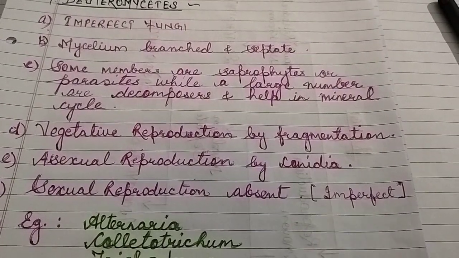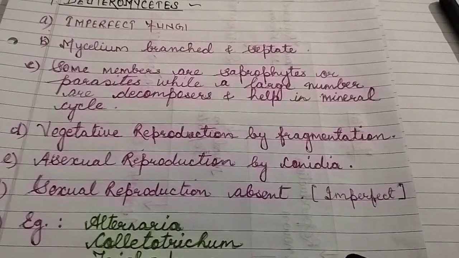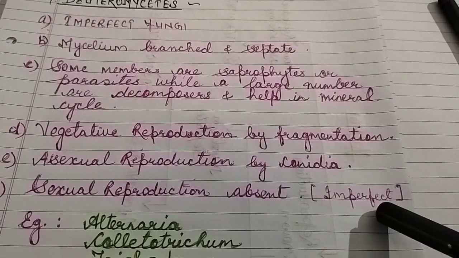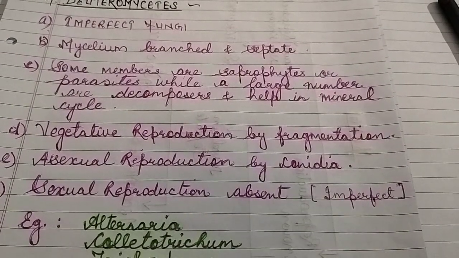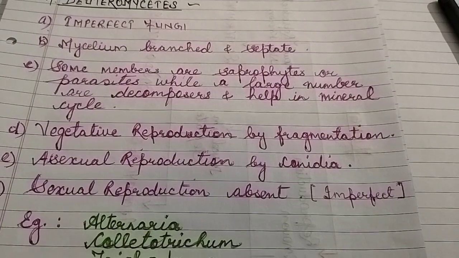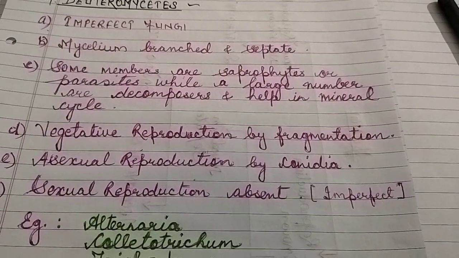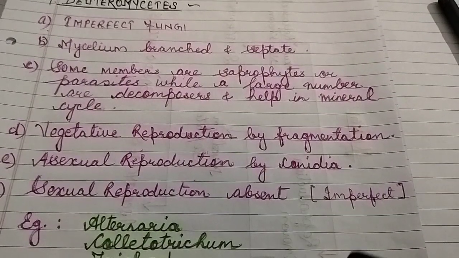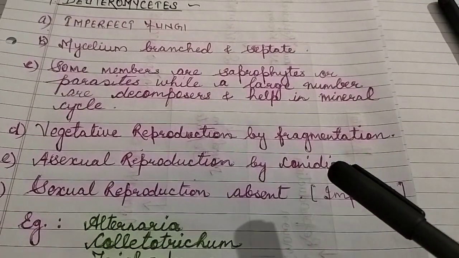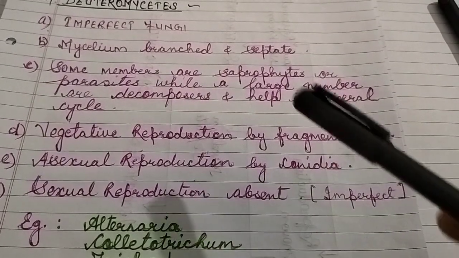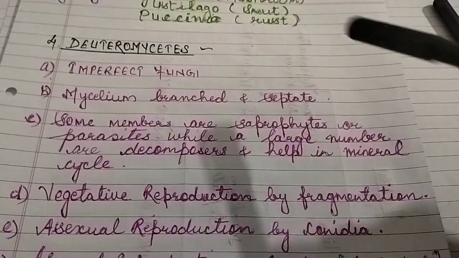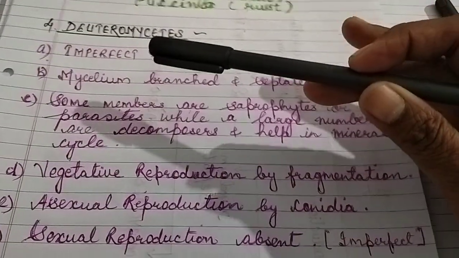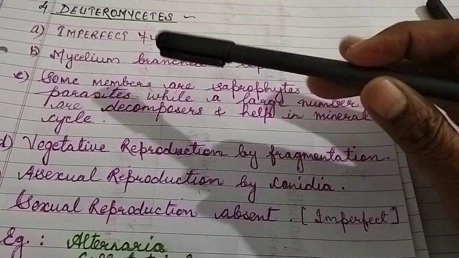That means fungi lacking the sexual stage are called imperfect fungi, and they are kept in Deuteromycetes. Actually, it might have happened that fungi in which sexual reproduction was not known were kept under Deuteromycetes.